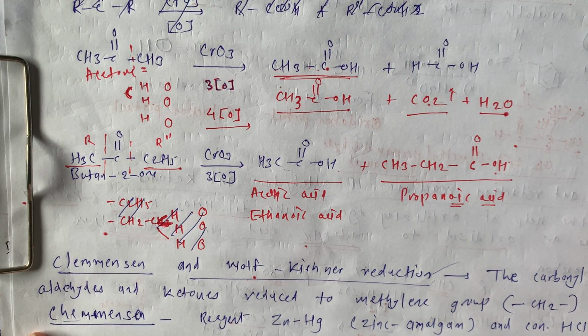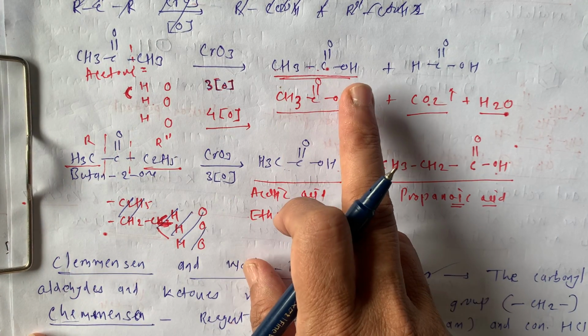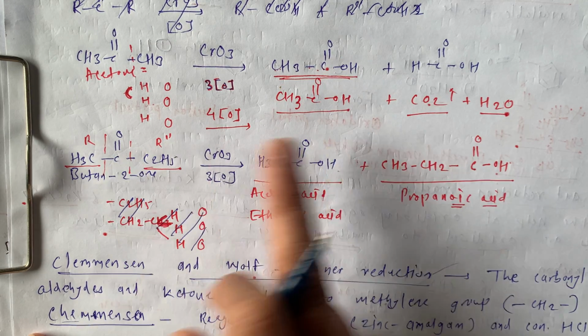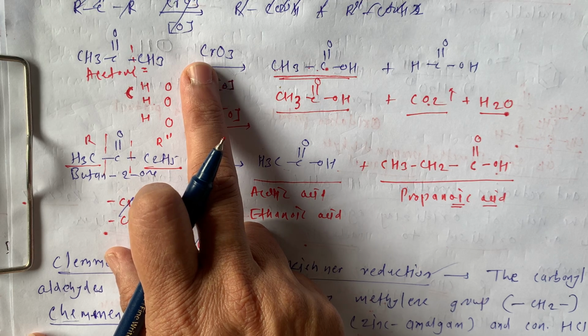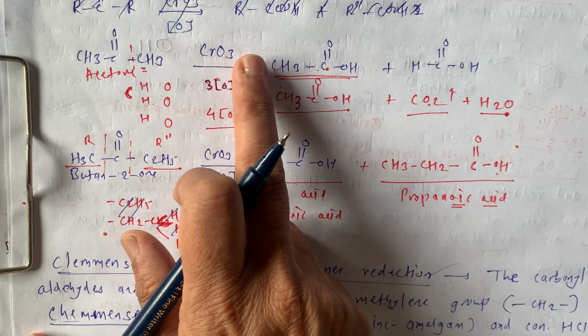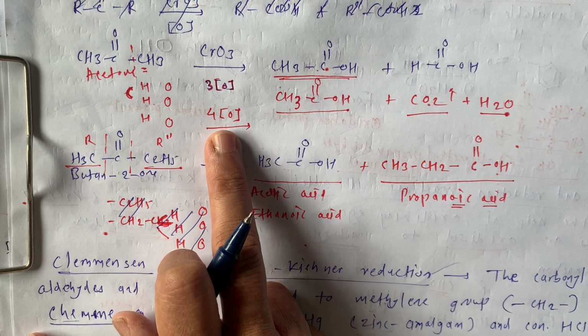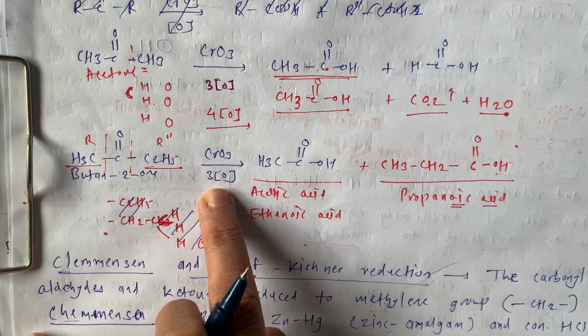Okay, this is for aldehydes converted by oxidation into carboxylic acids. For carboxylic acids we needed CrO3, that is chromic oxide, which is the strong oxidizing agent. For oxidation, we are writing here nascent oxygens.